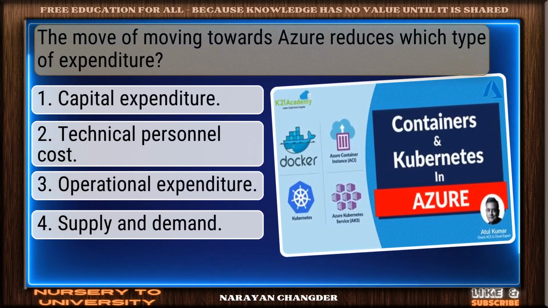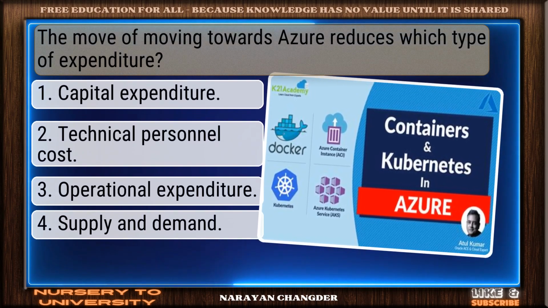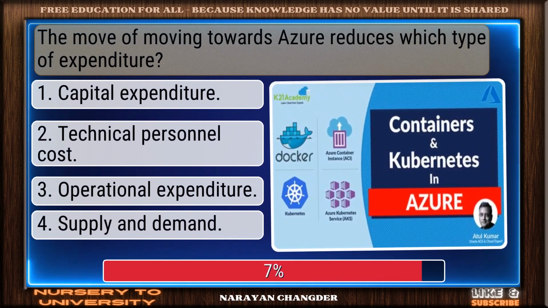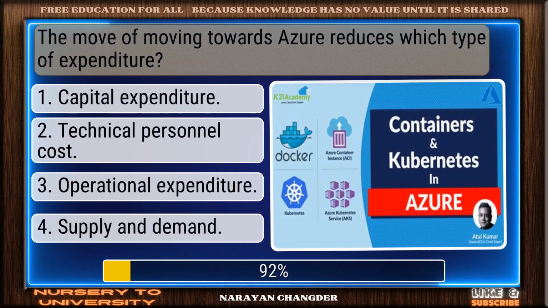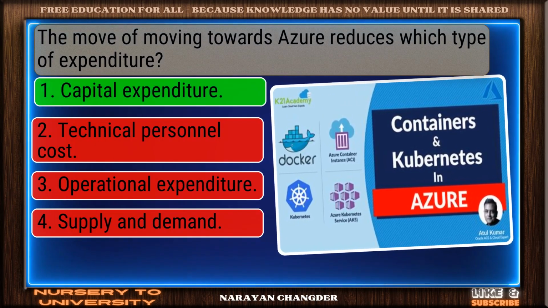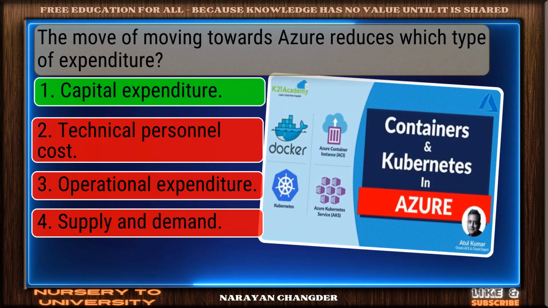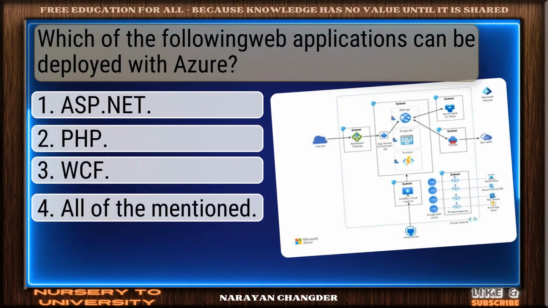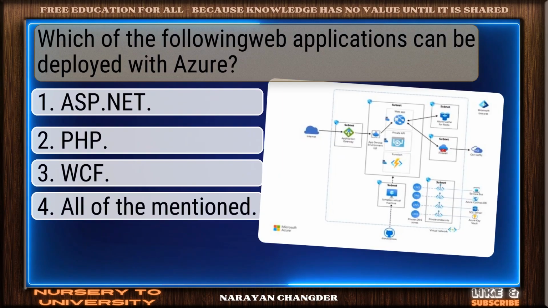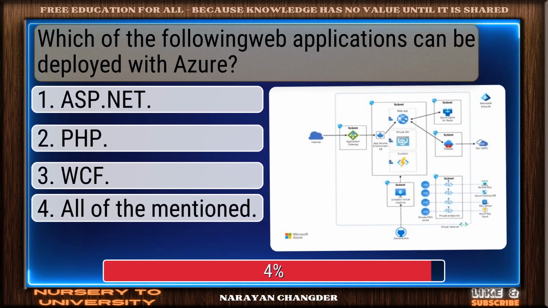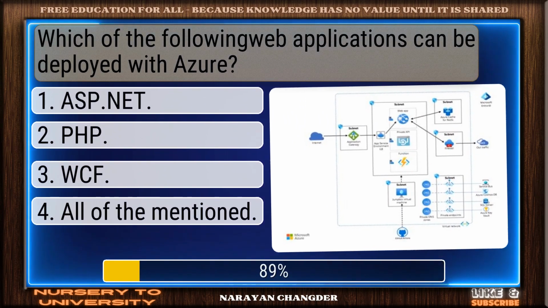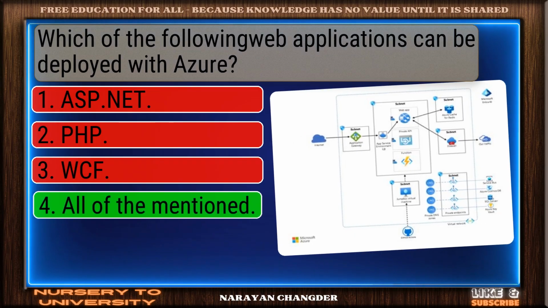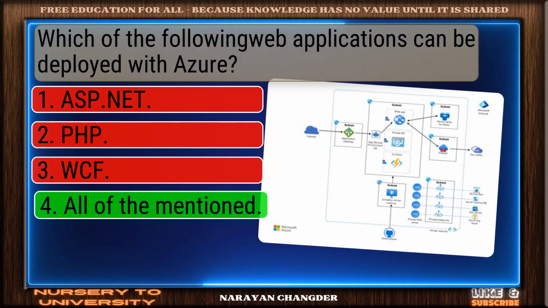Question number 1. The move of moving towards Azure reduces which type of expenditure? Correct response. Capital expenditure is the most accurate answer. Question number 2. Which of the following web applications can be deployed with Azure? Excellent choice. All of the mentioned is the right answer.